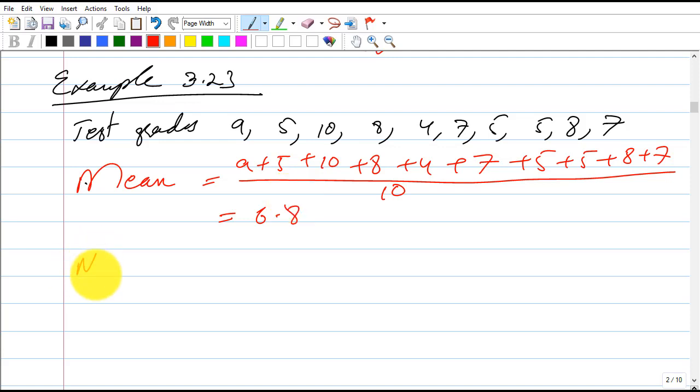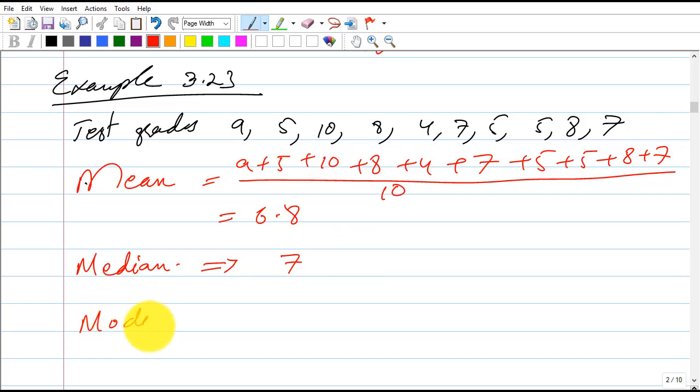Now the median. The median for this data set is 7, since there are 4 grades above the 7 and 4 grades below the 7.